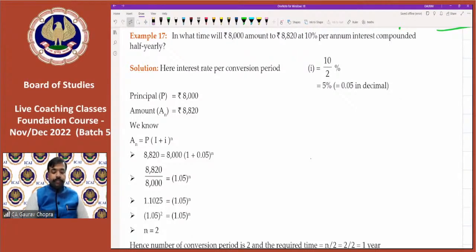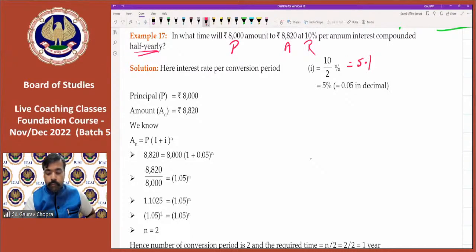Half yearly. So what is 8,000? 8,000 is the principal. 8820 is the amount. The rate is 10%, and we have to calculate the time. Whenever it is compounding half yearly, we have to divide the rate by 2. So dividing the rate by 2, we get 5%.